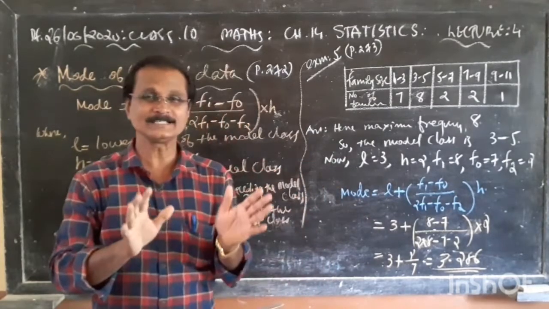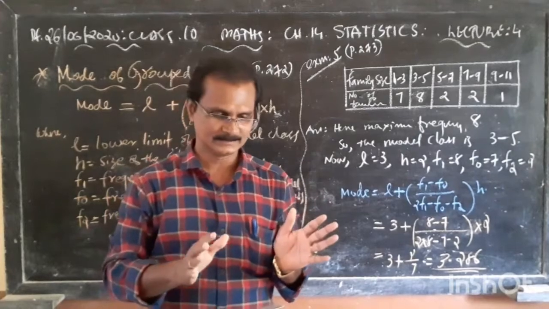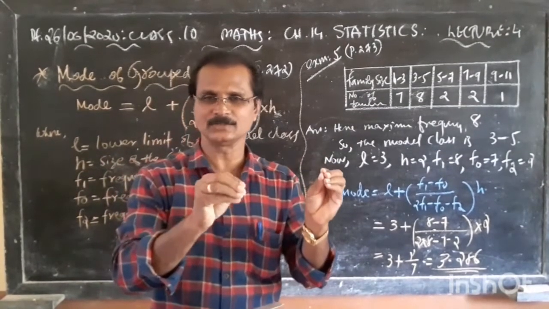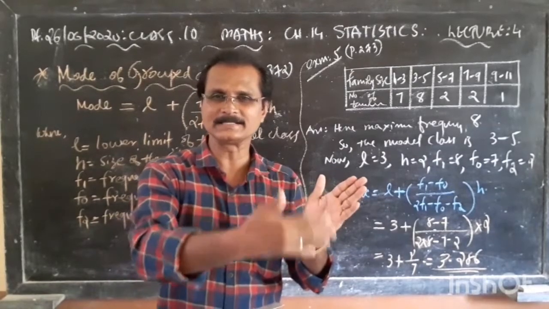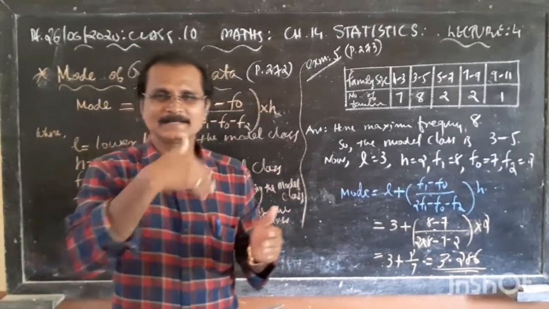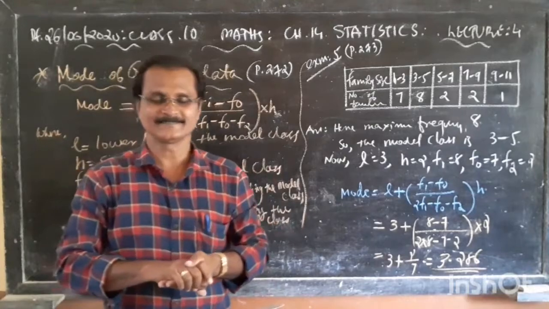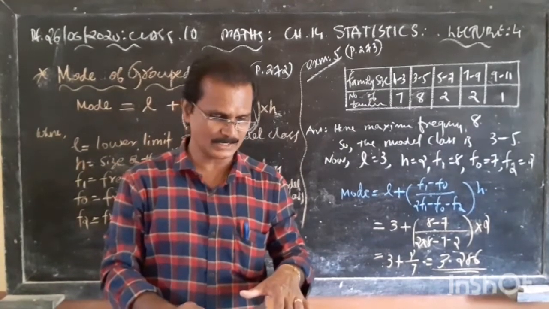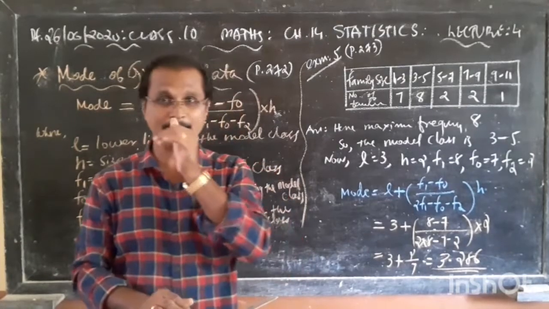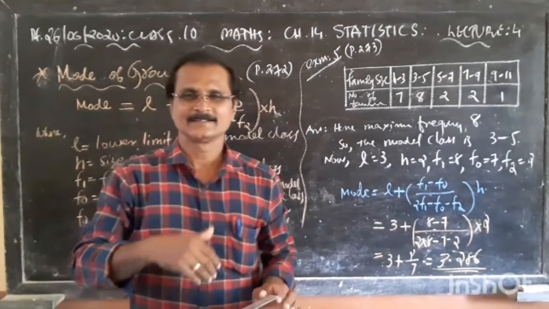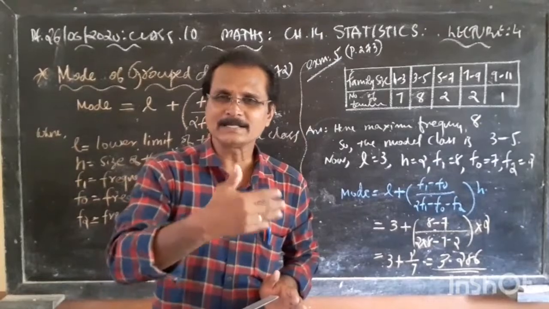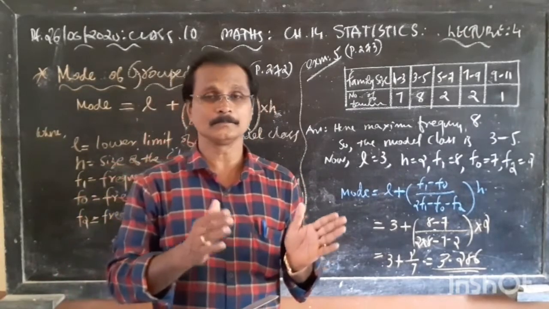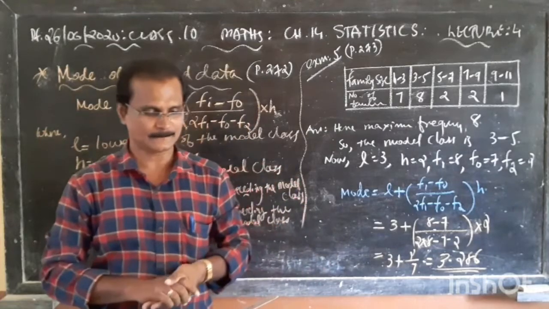The mode of the ungrouped data is the value of the observation having the maximum frequency, the number that occurs repeatedly.